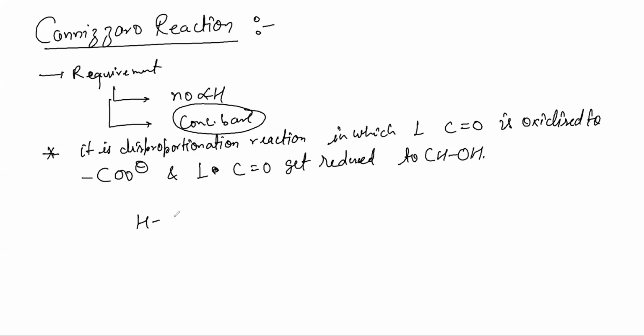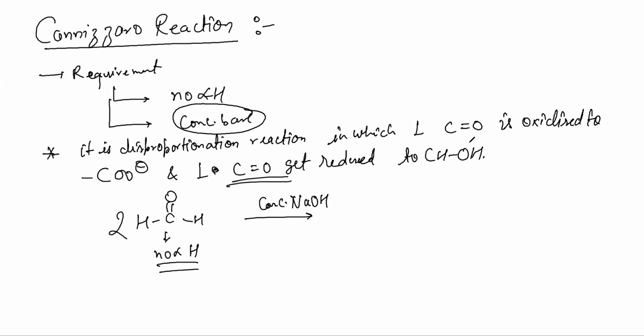For example, let's say we have this and we treat it with concentrated NaOH. Do we have alpha hydrogen? No, we don't. Again, two molecules will be required because we need two C=O, one will be oxidized and one will be reduced.